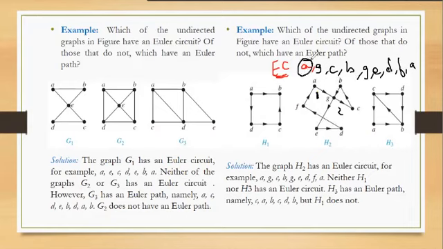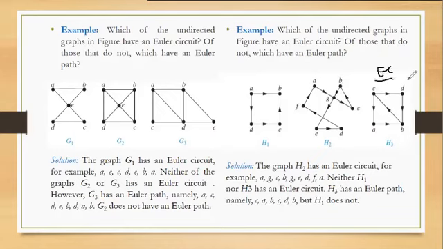So we are starting at the initial vertex. We are starting at the vertex A initially and ending at the vertex A. So this is a Euler circuit. Now what about a Euler path? This H2 won't have a Euler path. Now we will directly go for H3. So for H3, it does not have a Euler circuit. Please verify it by yourself. But it does have a Euler path.